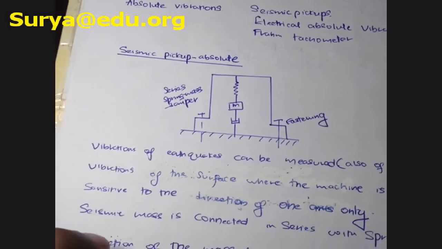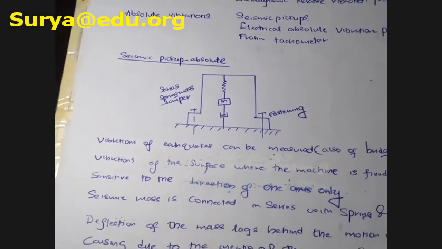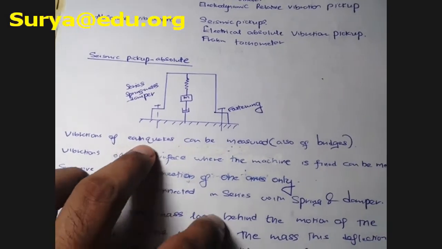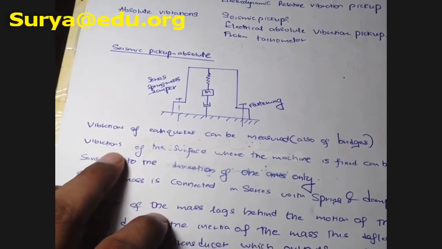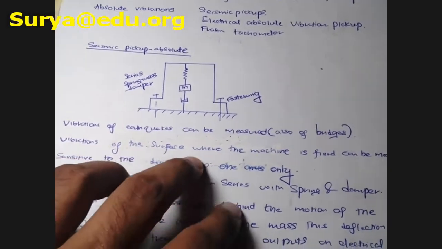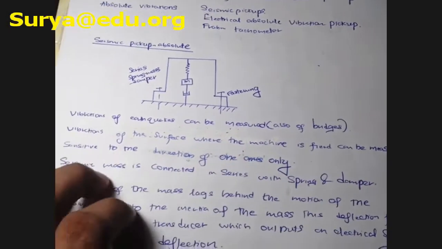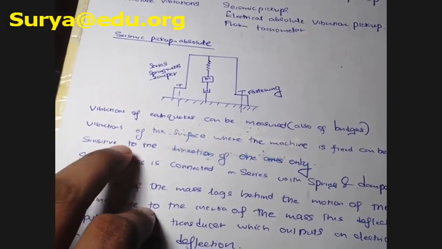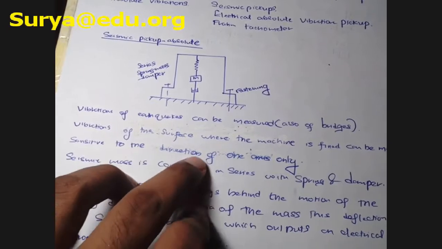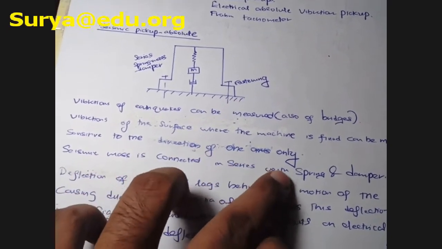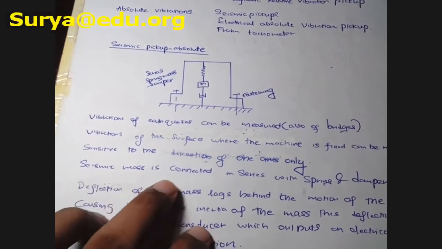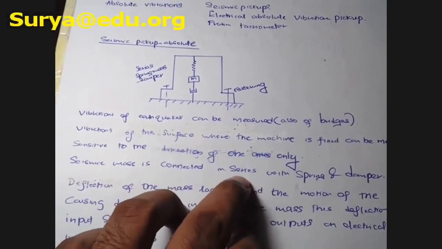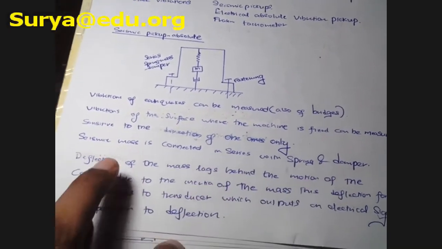So this is the diagram. I will read. Vibration of earthquakes can be measured, and vibration of the surface where the machine is fixed can be measured. It is sensitive to the direction of one axis only. Seismic mass is connected in series with spring and damper.